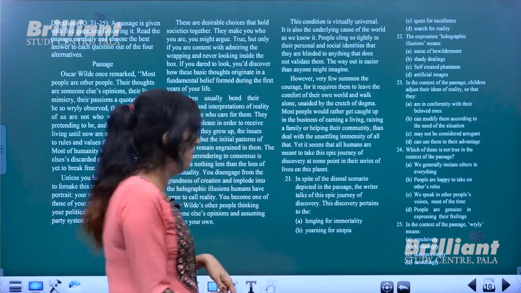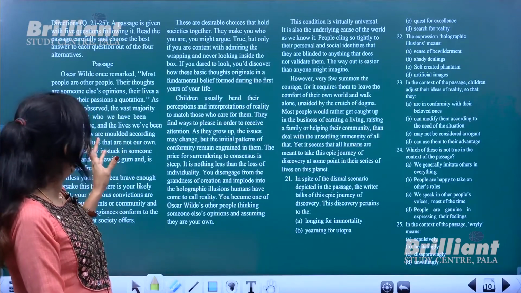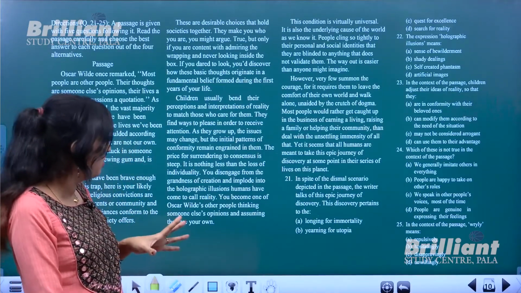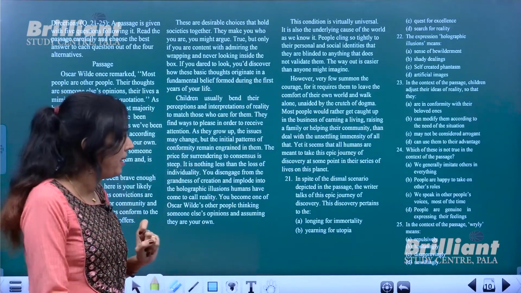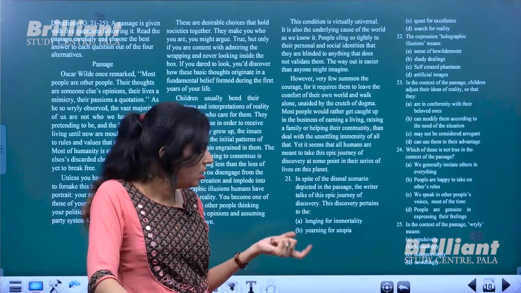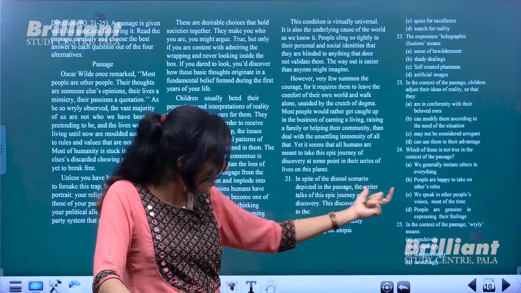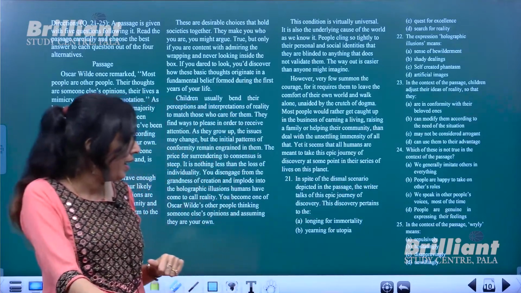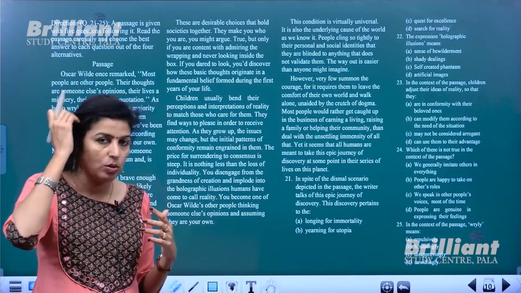Now we have a passage where things are given all about life in general. Okay, so it's a lengthy passage, but then I guess only for the first question and second last question, where things in general are based on your understanding, that you need to find out the answer.